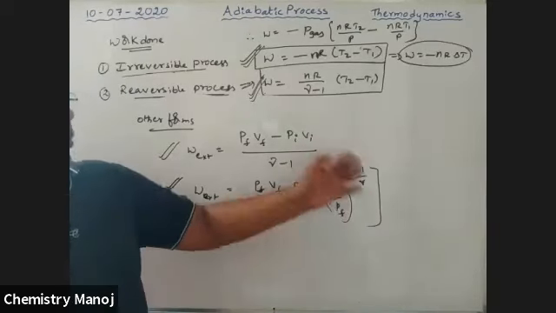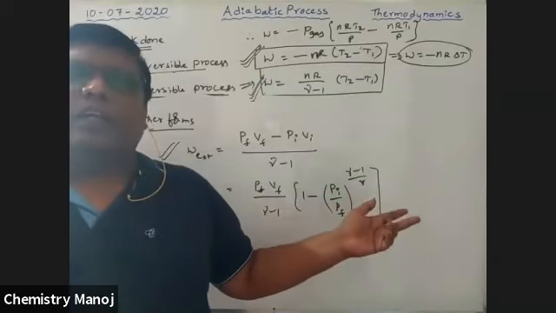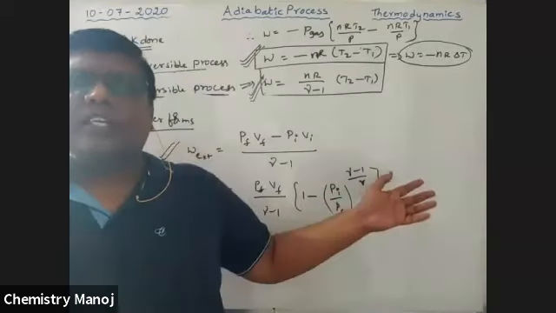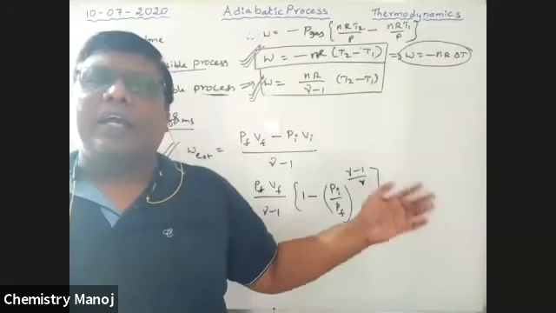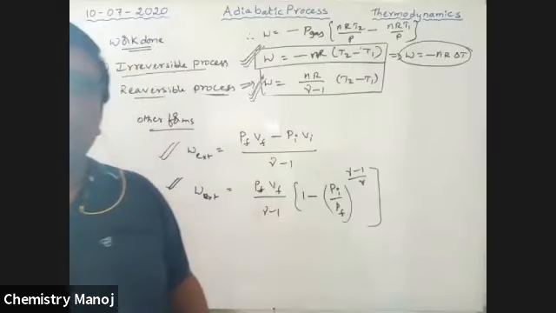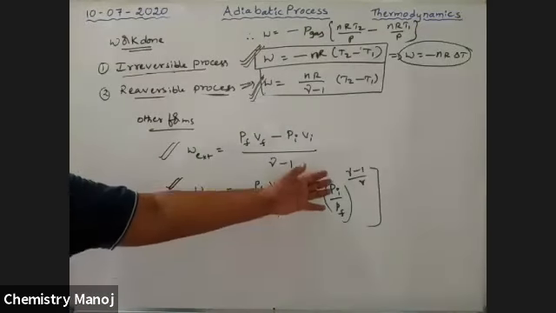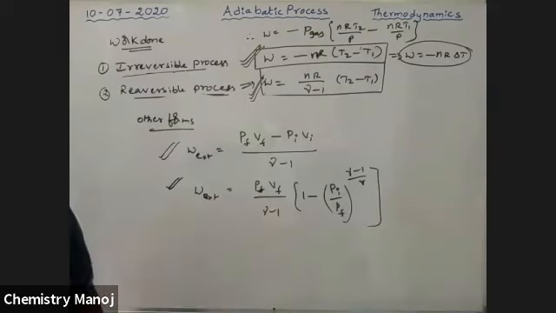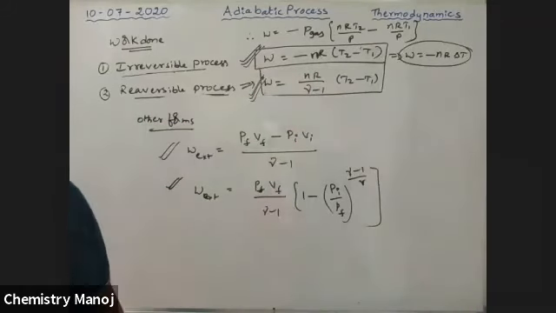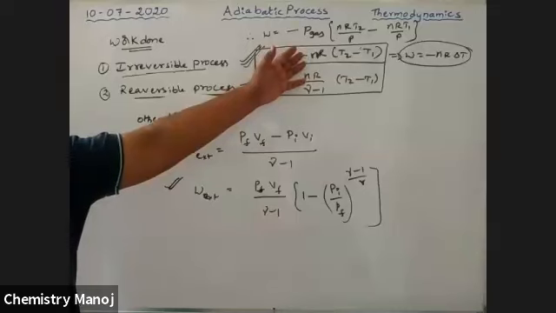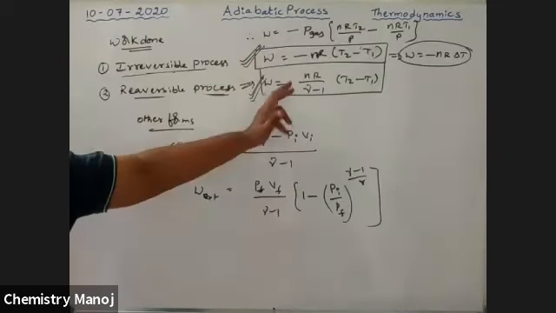We already have the gamma values for monoatomic, diatomic, and triatomic, that is polyatomic: 1.66, 1.4, 1.33, given to you in the previous class. Those are used here depending on the gases. Please wait, I am giving some problems based on this topic, so automatically the doubts will be clarified. You should remember these formulas, and that's enough. First of all, no need for derivation. This is for the irreversible case and this is for the reversible case.